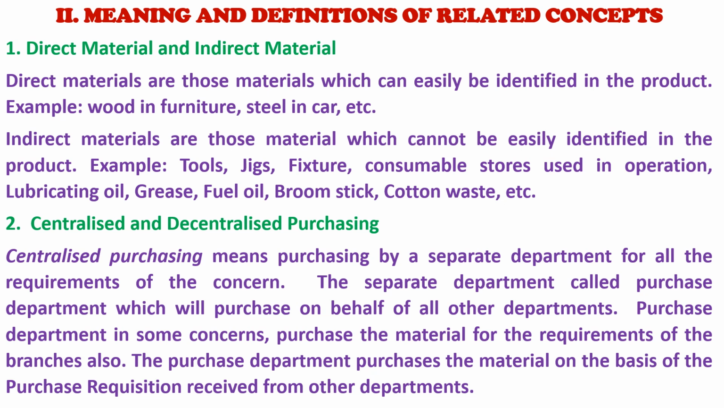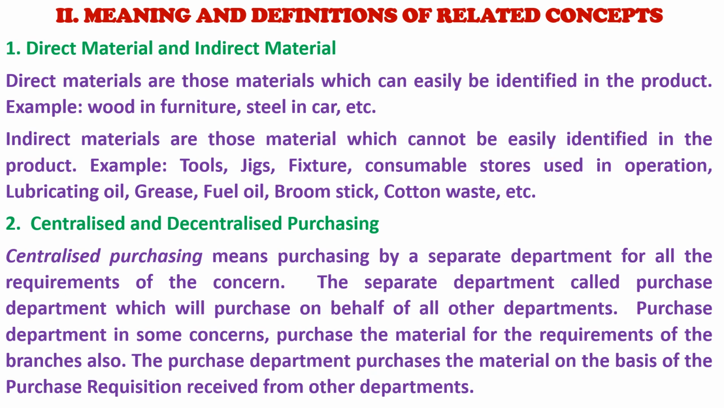Meaning and definitions of related concepts. 1. Direct material and indirect material. Direct materials are those materials which can easily be identified in the product. Example: wood in furniture, steel in car, etc. Indirect materials are those materials which cannot be easily identified in the product. Example: tools, jigs, fixtures, consumable stores used in operation, lubricating oil, grease, fuel oil, broomstick, cotton waste, etc.